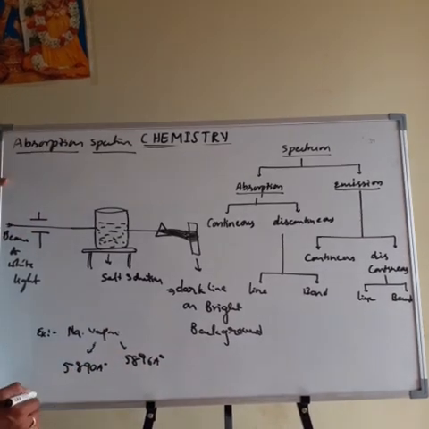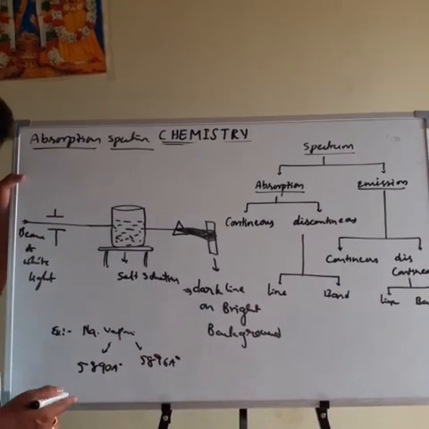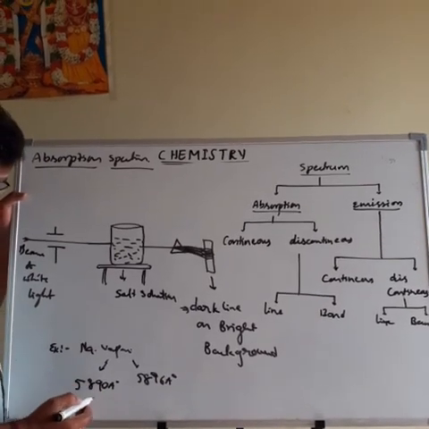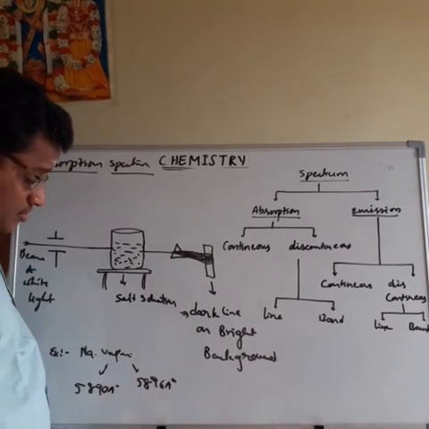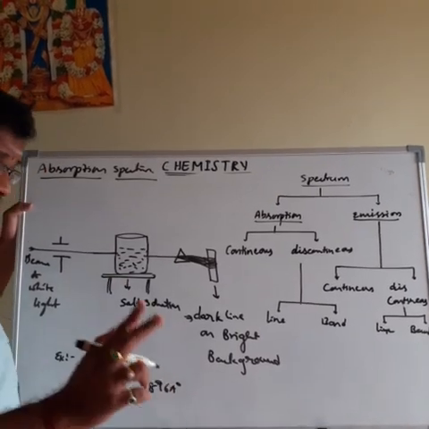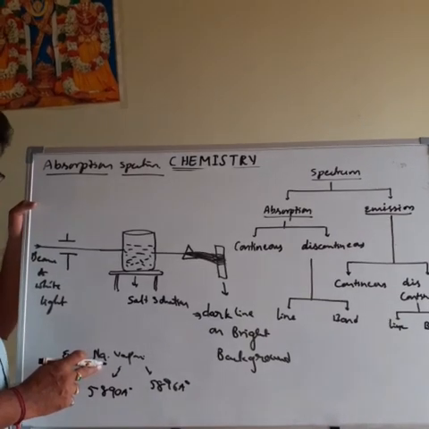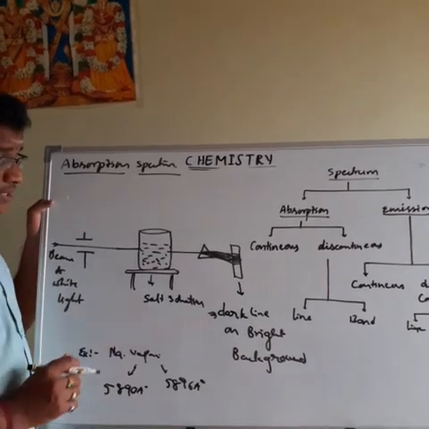So sodium vapors contain two absorption spectrum lines. One is 5890 angstrom, another one is 5896 angstrom units. At these wavelengths, two different spectrums are given by the sodium vapors. That is the absorption spectrum example.